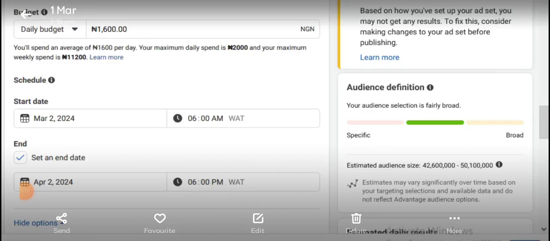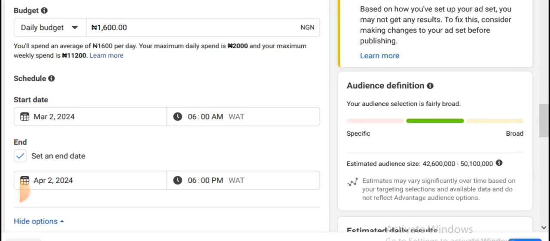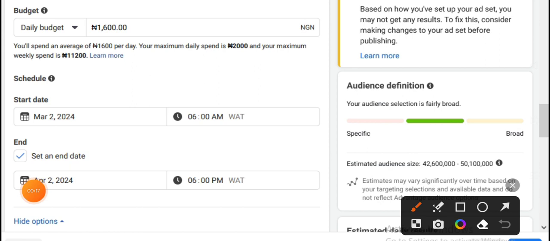You would notice that I talk about these daily budgets. Currently, the minimum is 1,600 naira. Before, it used to be 1,000, but because prices have gone up, it is now 1,600 naira.